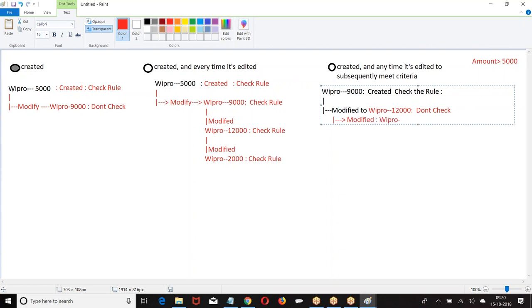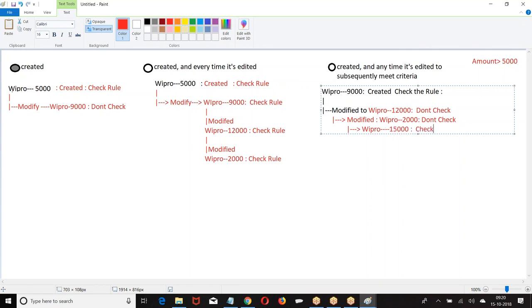Now, the record which I am trying to modify, that is Wipro 12,000. If it is already meeting the condition, then don't check the rule. Again I am trying to modify. Which record am I trying to modify? Wipro 2000. I am trying to modify Wipro 2000 as Wipro 15,000.